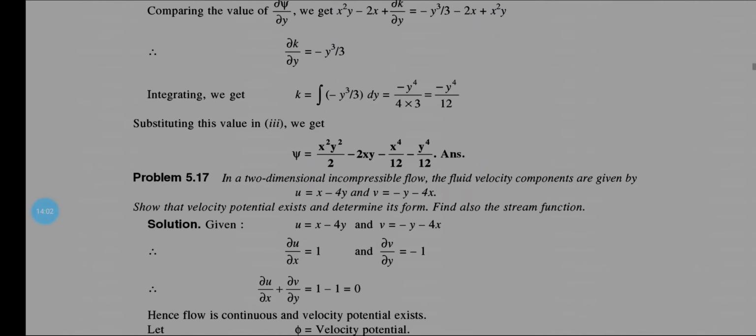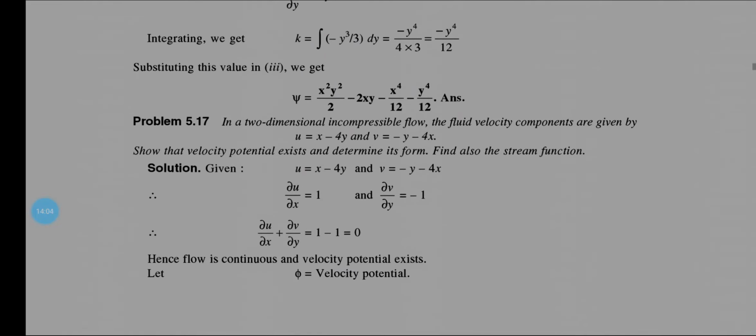Now this is another numerical problem, number 17. In a two-dimensional incompressible fluid flow, the fluid velocity components are given by u is equal to this, v is equal to this.